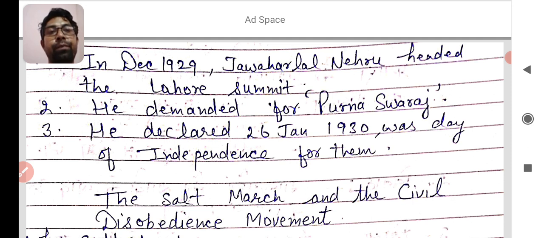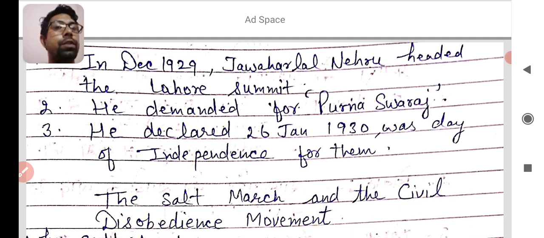Under the leadership of Jawaharlal Nehru, all the leaders and revolutionaries celebrated independence on 26 January 1930 and took an oath that when India becomes a free country, the Indian Constitution will be implemented on 26 January, and that's why the Indian Constitution was implemented on 26 January 1950.